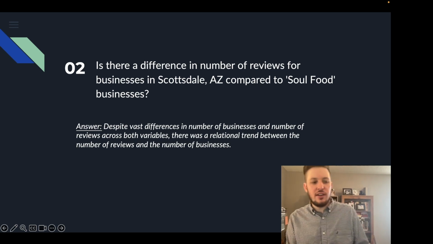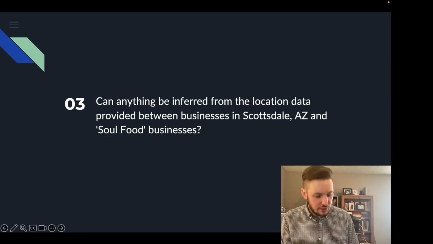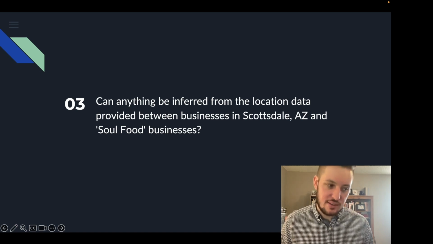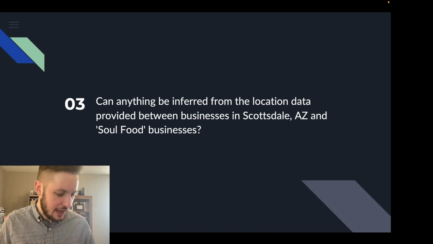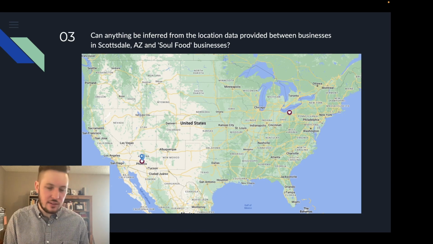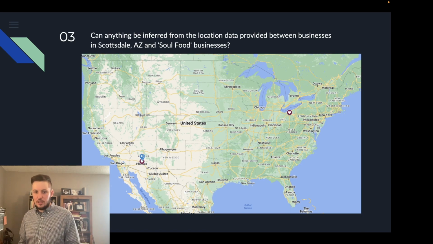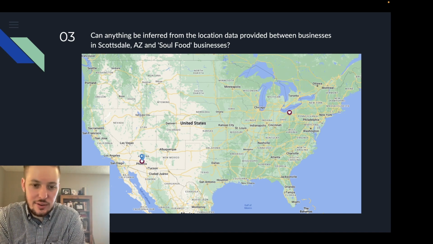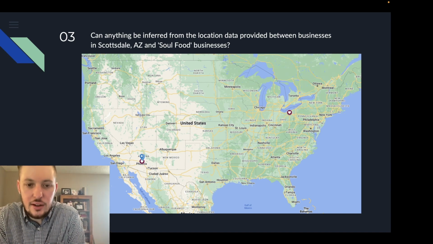And then let's move on into question number 3, and this one's a relatively quick question because it's all pretty self-explanatory once you get a hold of the map that I've created. But the question is, can anything be inferred from the location data provided by businesses in Scottsdale, Arizona, and soul food businesses? And when you take a look at this map, you will see that, shockingly, despite the small number of data points, all, and I do mean all, of the businesses in Scottsdale, Arizona, of course, are in the state of Arizona.